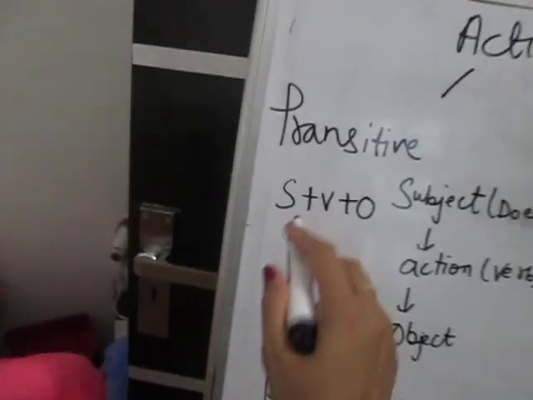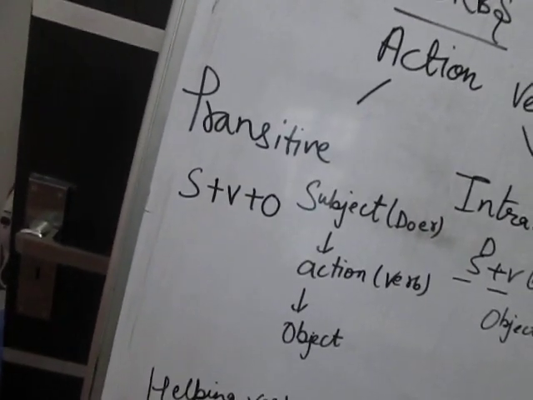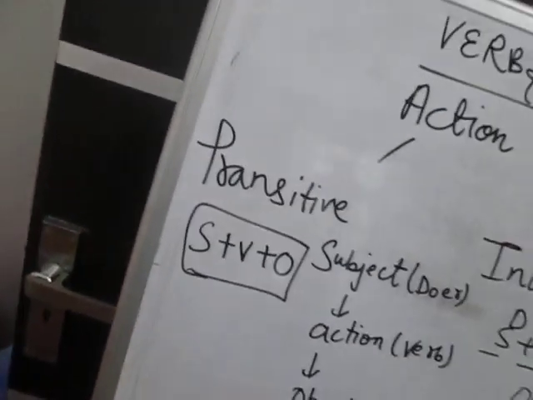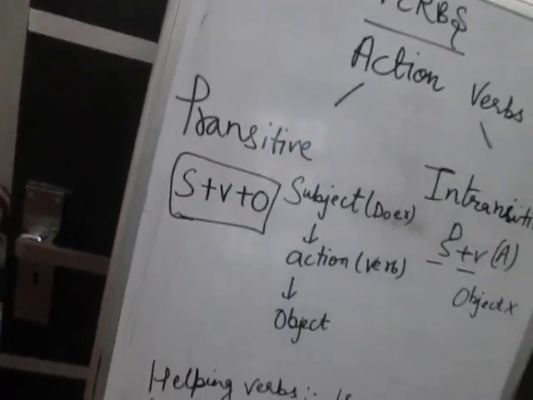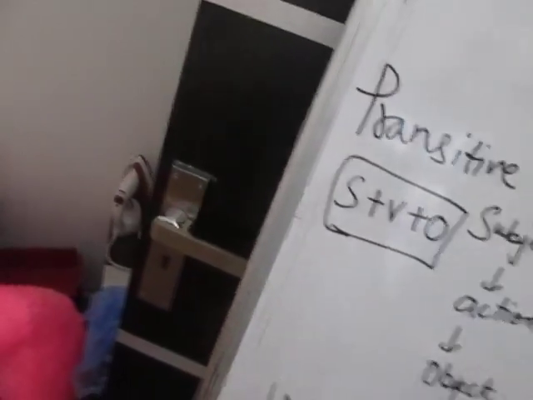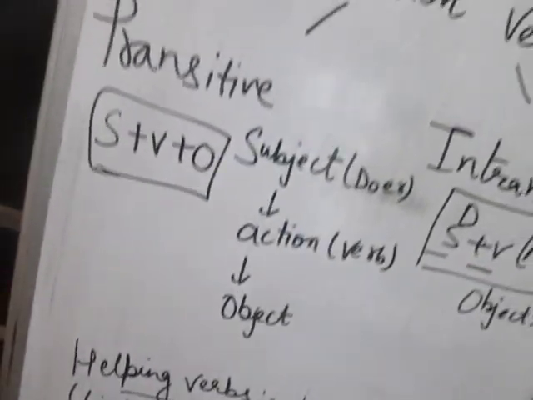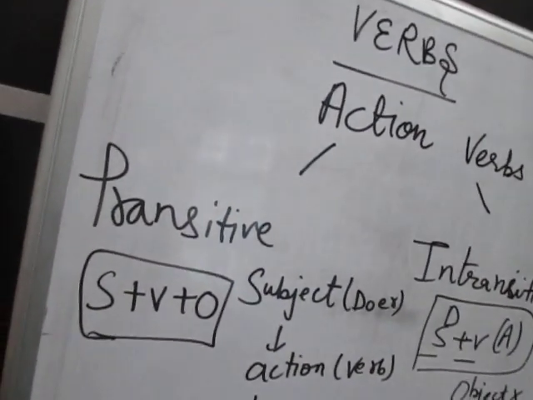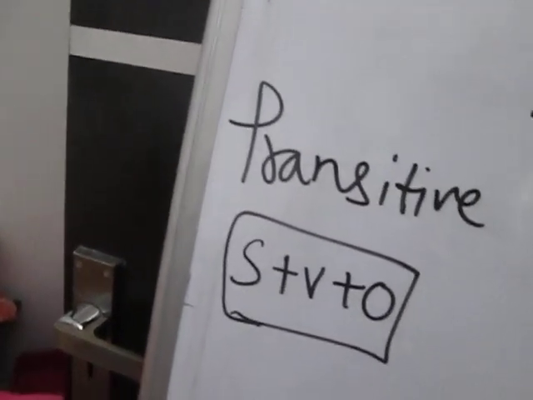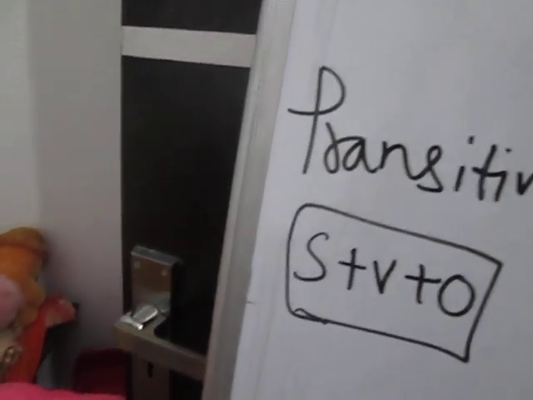right? So transitive verbs are those verbs which require an object, which have an object, but intransitive does not have an object, right? So is the difference between transitive and intransitive clear to you, students? Yes, I hope the difference is clear to you. So now let's talk about them in detail so that they'll be more clear to us, right?